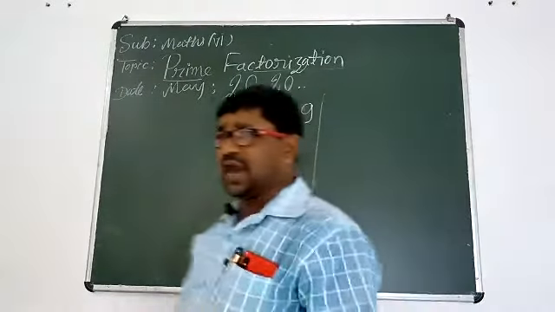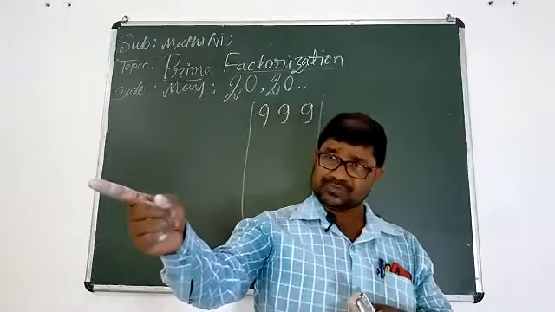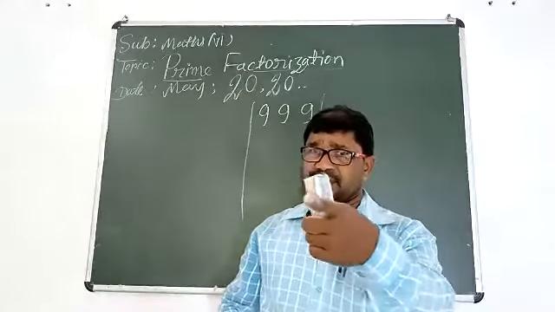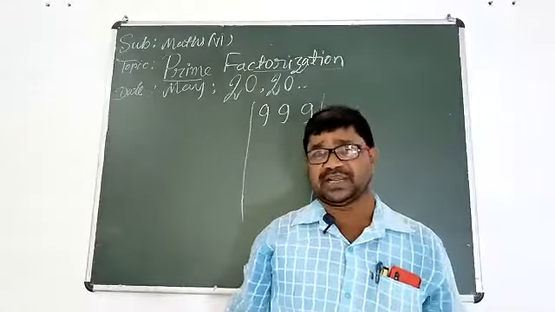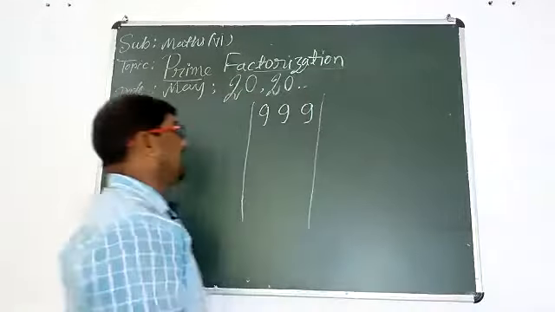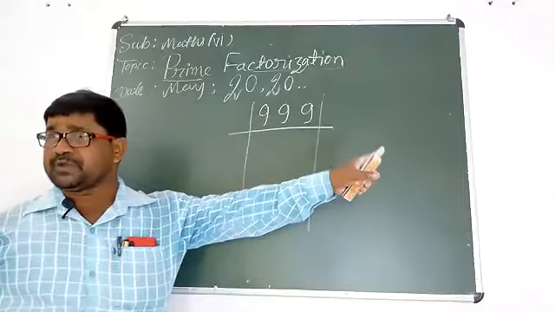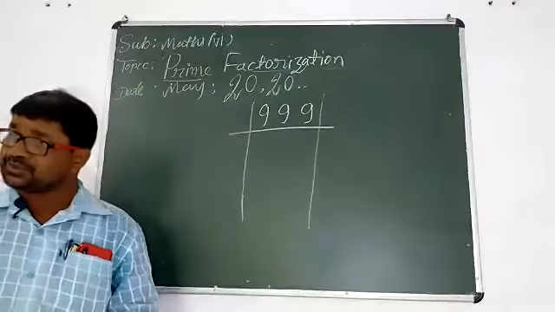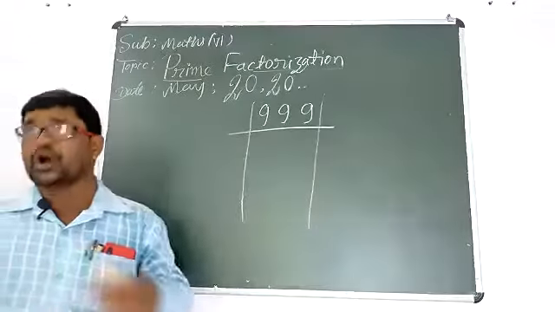Now think. Can you divide this number by 2? You can't divide because at the unit place, the digit is 9. 9 is not a multiple of 2. So we can't divide this number by 2. Understood? So ignore 2.